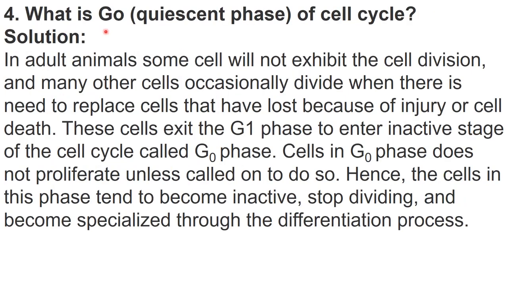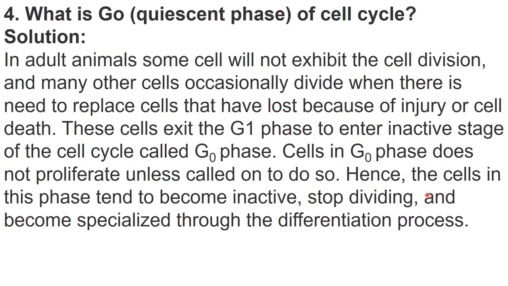Then next question is, what is G0 or quiescent phase of cell cycle? So in adult animals, some cells will not exhibit cell division and many other cells occasionally divide when there is need to replace cells lost because of injury or cell death, right? These cells exit G1 phase to enter an inactive stage of cell cycle and that is called G0 phase. Cells in G0 phase do not proliferate unless called on to do so. Called on to do so means until they get some signal like damage.